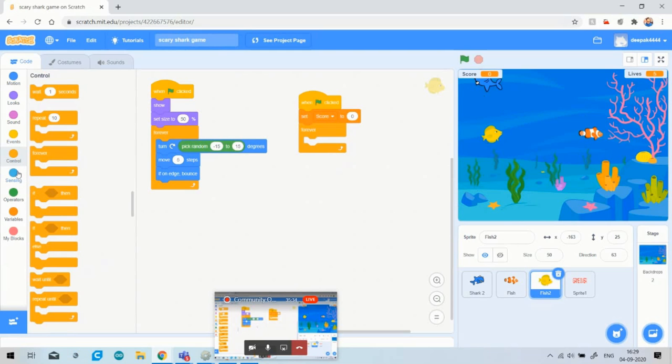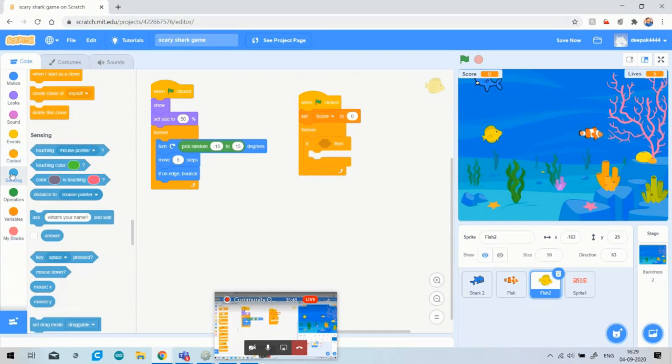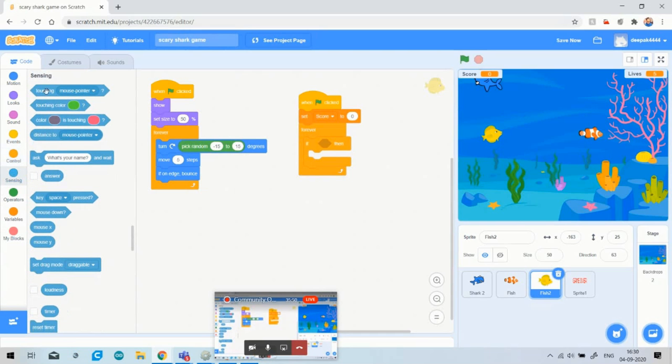For this, just go to the condition block, if then. My first condition is that the shark has to eat or touch this fish. So for this you have to go to the sensing option and pick the first block, touching mouse pointer. But now the fish is not touching the mouse pointer, it is touching the shark.